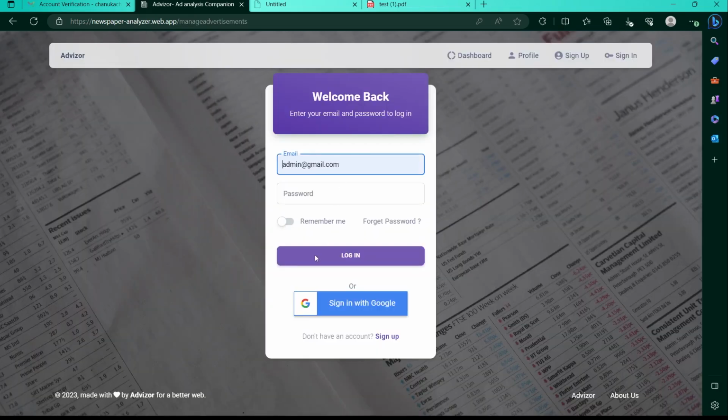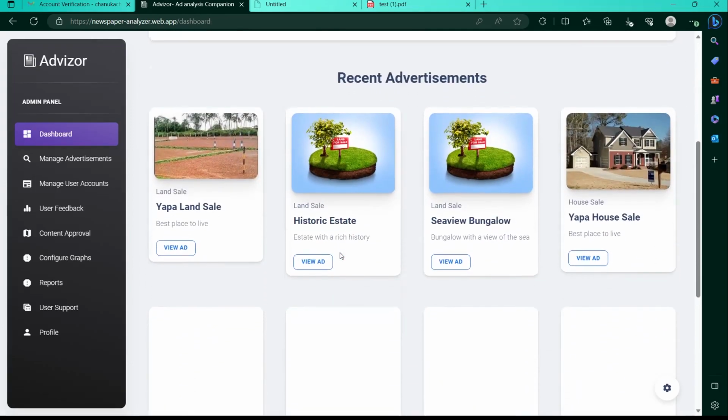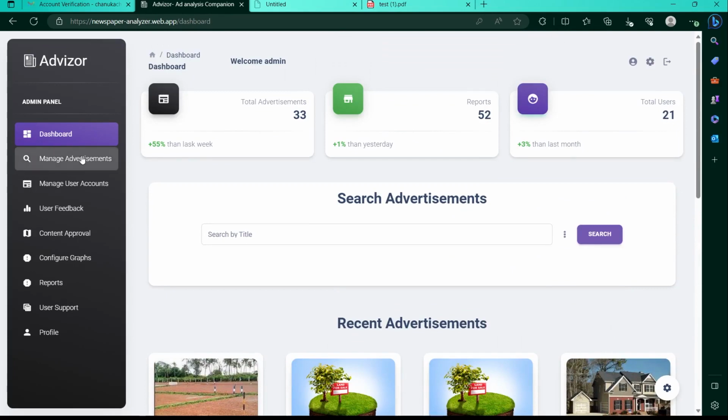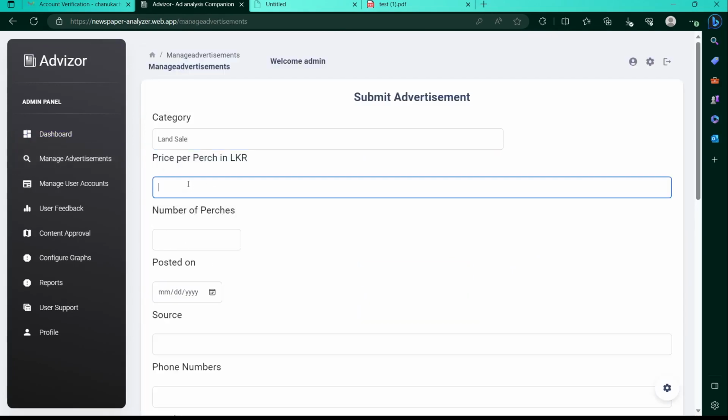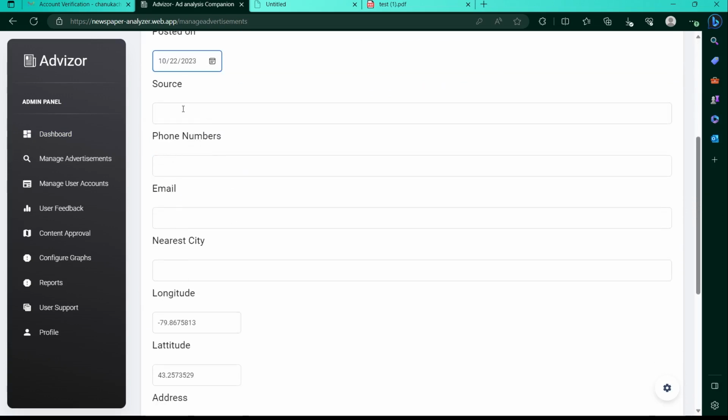Let's quickly jump into the admin panel of our system. Admin also has the same dashboard home as the users to monitor the user's view of the system. Since our database is not large enough yet, admin can manually update the dashboard with new advertisements or review the advertisements sent by users in this Manage Advertisement section.